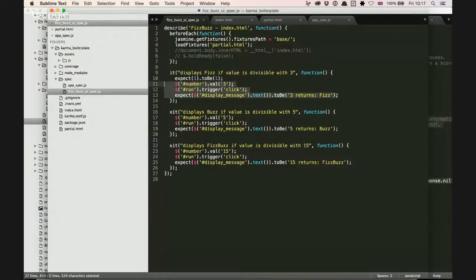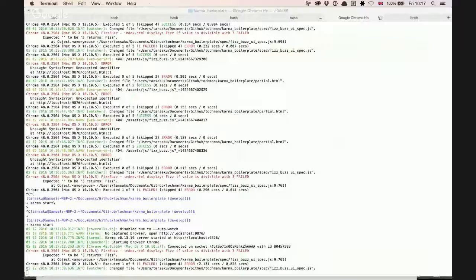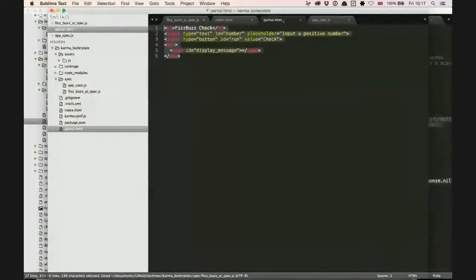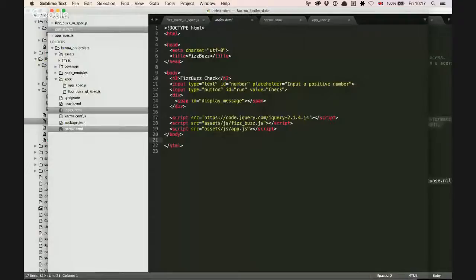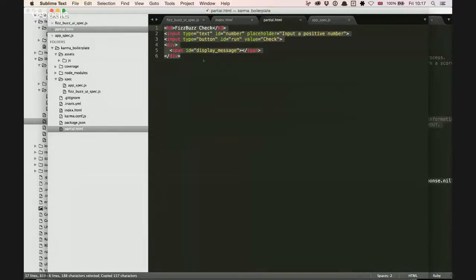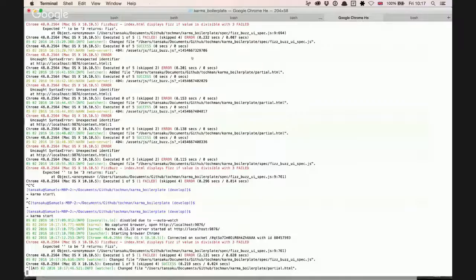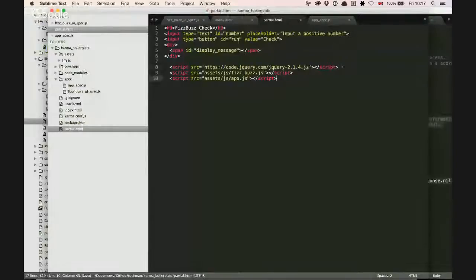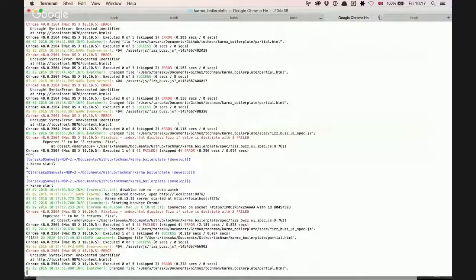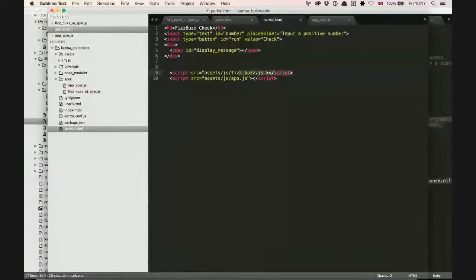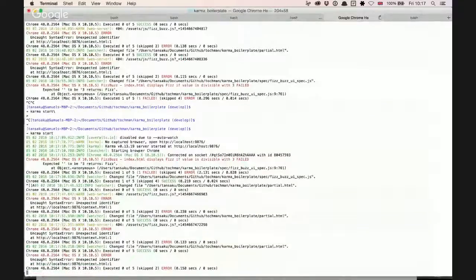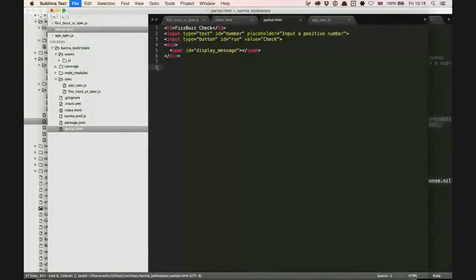But what's happened here is, of course, that because this partial doesn't load any of the necessary bits and pieces, none of that is available. We could take that into the partial and see. And then we get the same problem. So basically it would seem that the process of loading any of those is the issue.